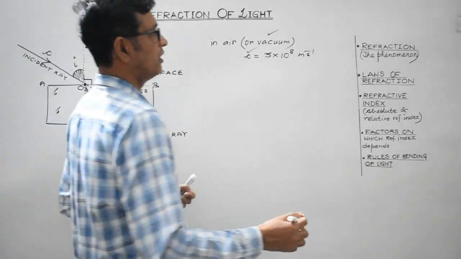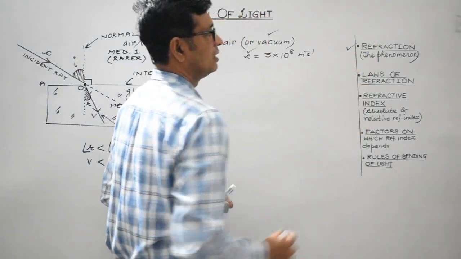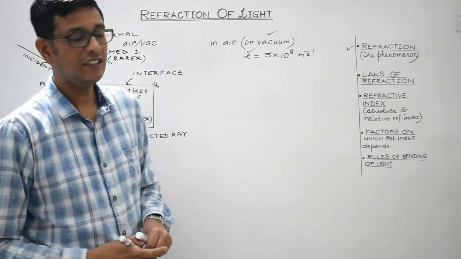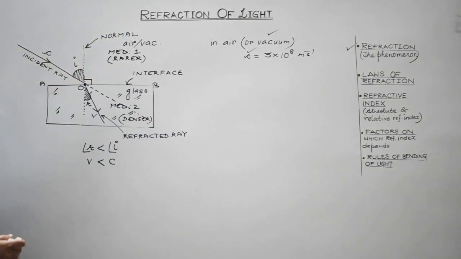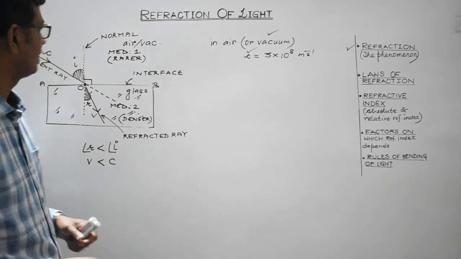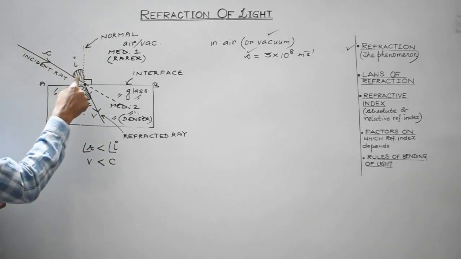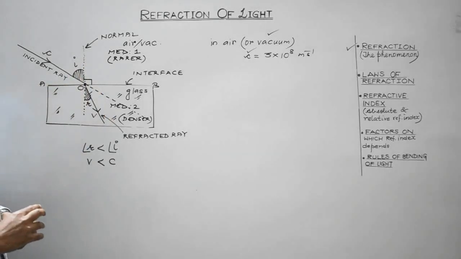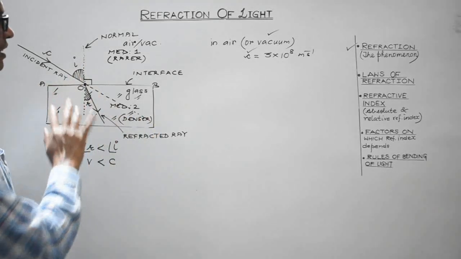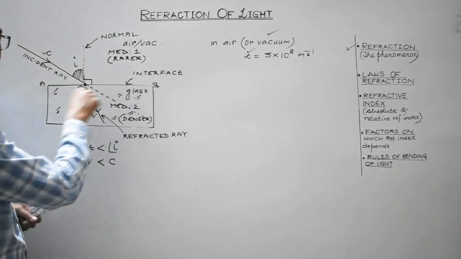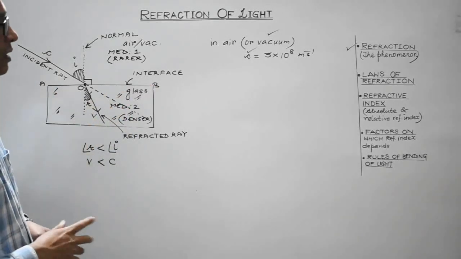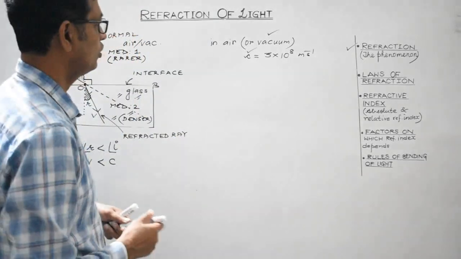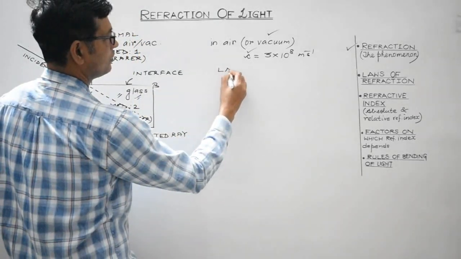I hope you have understood the definition of refraction of light. Let's proceed further. We have also discussed some technical terms: normal, incident ray, refracted ray, angle of incidence, angle of refraction. These are the technical terms involved, with AB being the interface. Now let's discuss the laws of refraction. There are two laws.